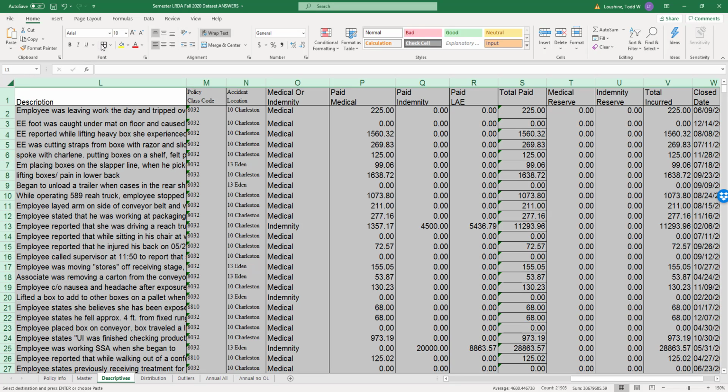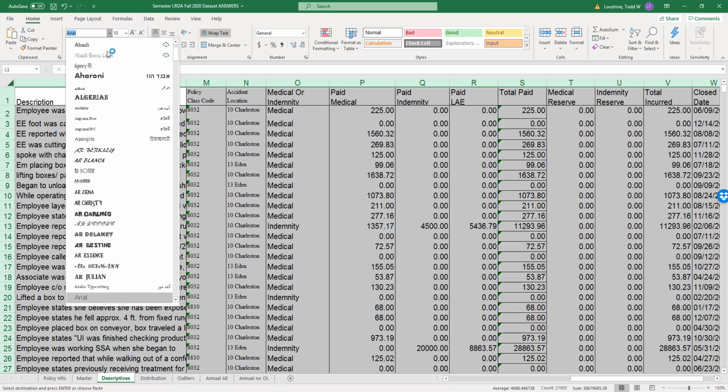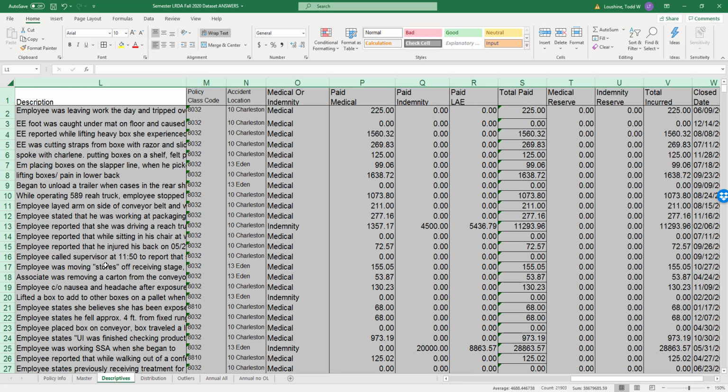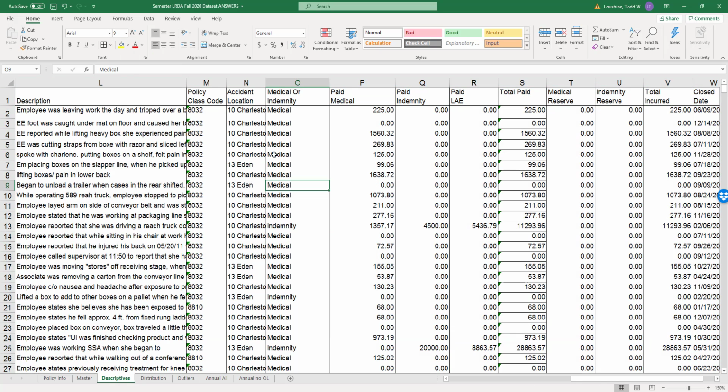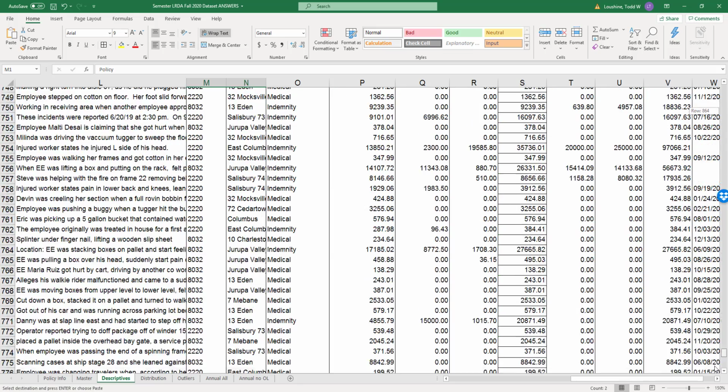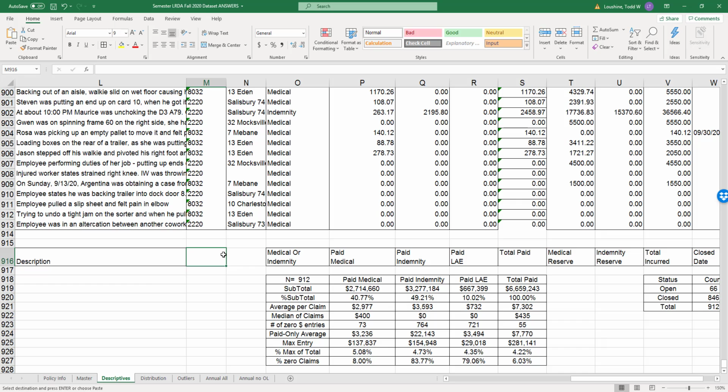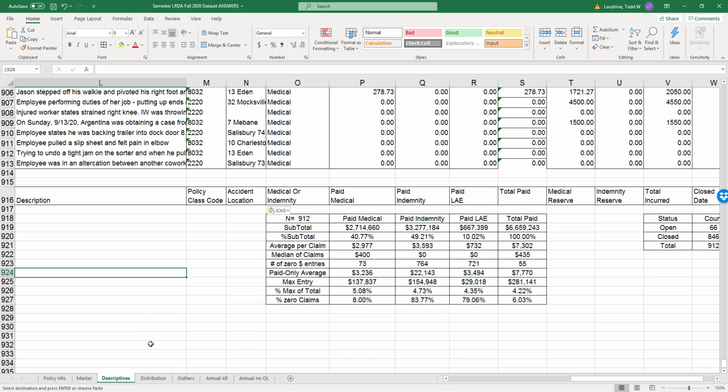Actually, I got to turn everything back to Arial because it brought some of the old stuff with it. I don't remember what I was working with. Copy, go down here and paste. So that's it. That's all I had to do to update my descriptives tab.